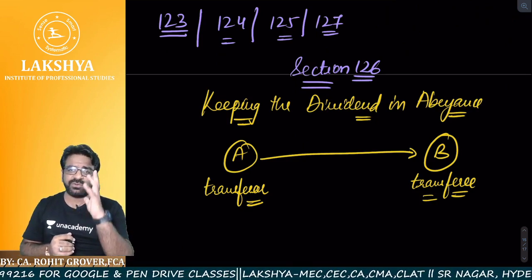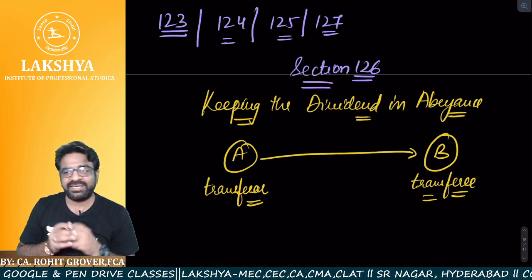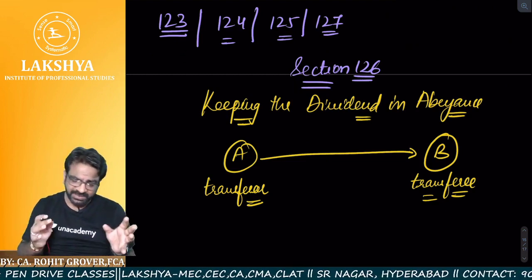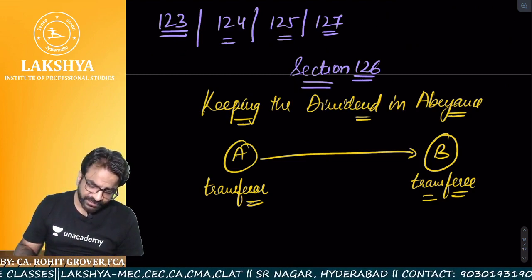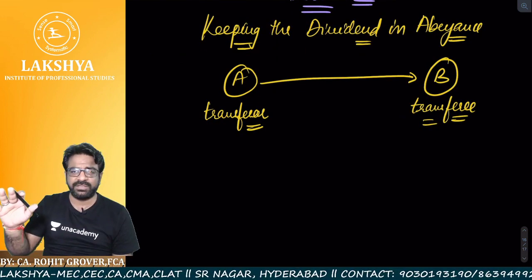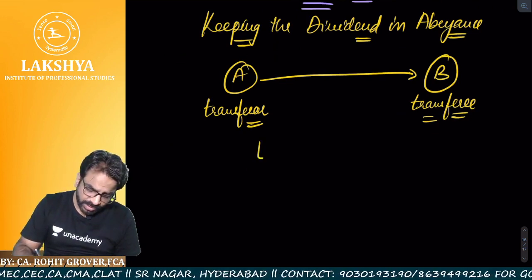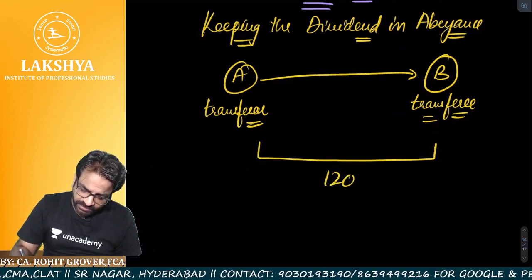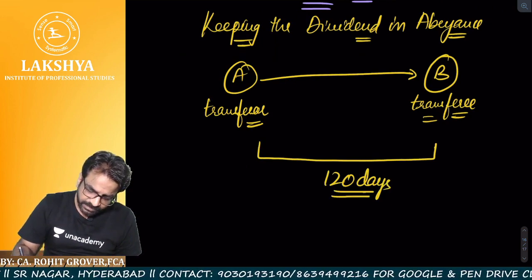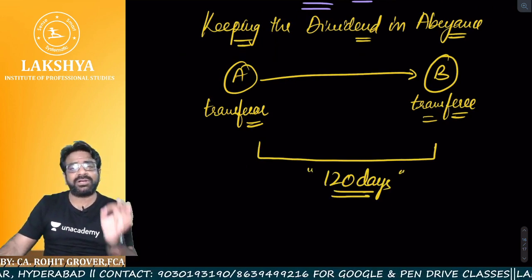One case was going on in the court of law, against B or against A. So say for example, due to that case, this whole transfer took approximately 120 days, till the time the title got clear.